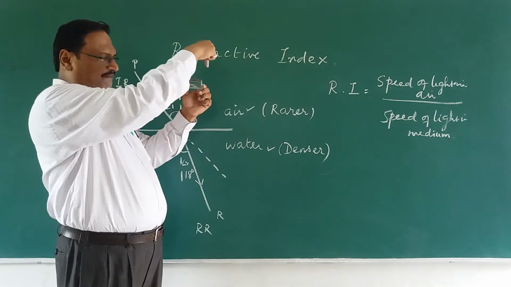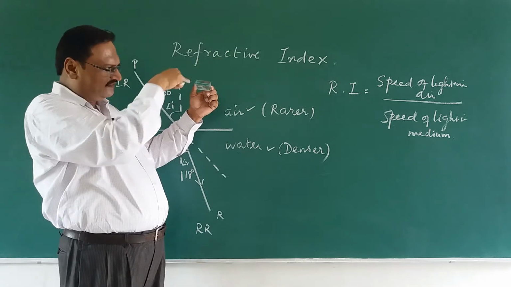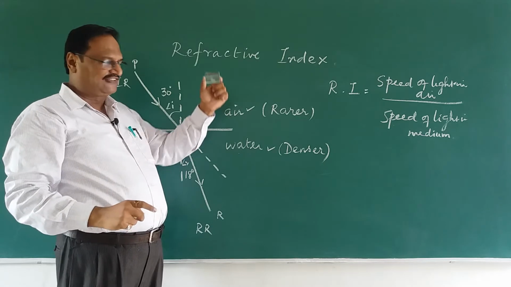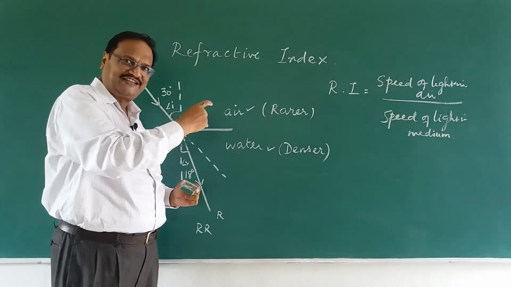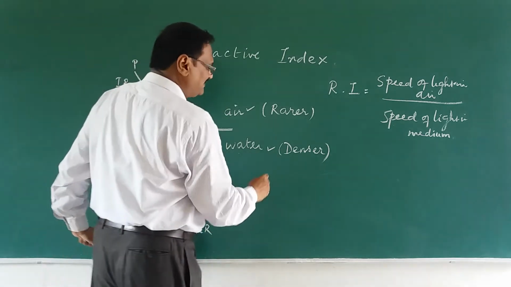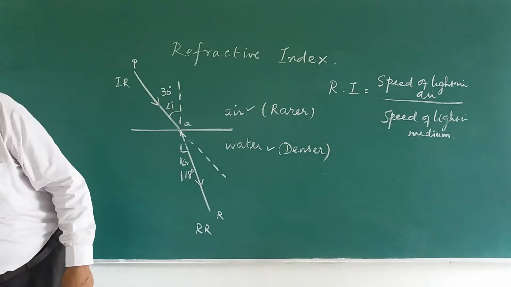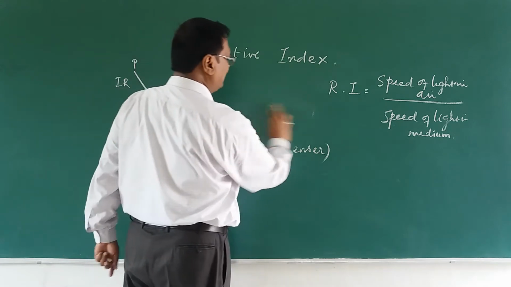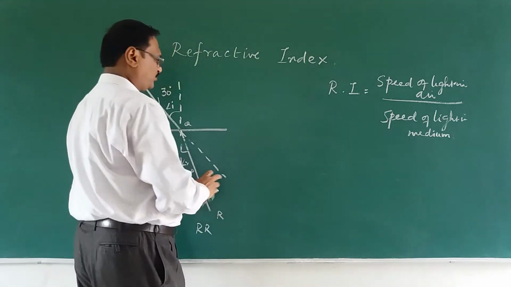So pin 1 and pin 2 should be in line with pin 3 and pin 4. Then when I take this out and see inside, it will be somewhat like this, which I am going to draw for you. I will shoot a video practical of this also and post it for you.